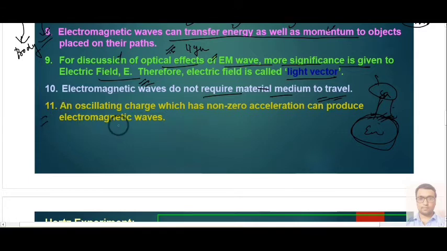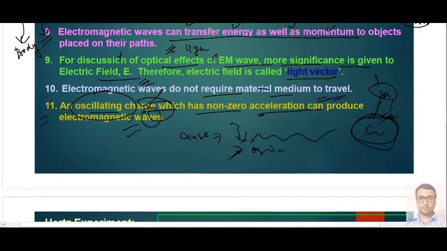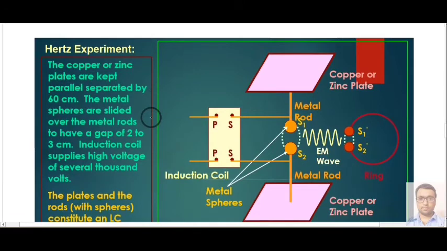And the 11th and last point is that an oscillating charge, which has non-zero acceleration, can produce an electromagnetic wave. So what is the source or cause by which we can produce an electromagnetic field? The sun is a natural source, but we can also produce electromagnetic waves with the help of oscillating or accelerating charged particles.